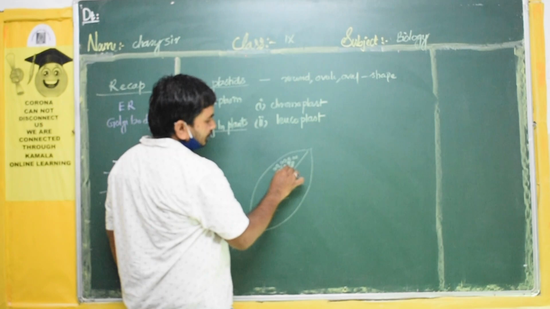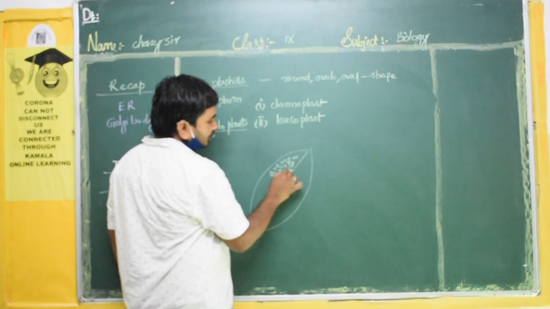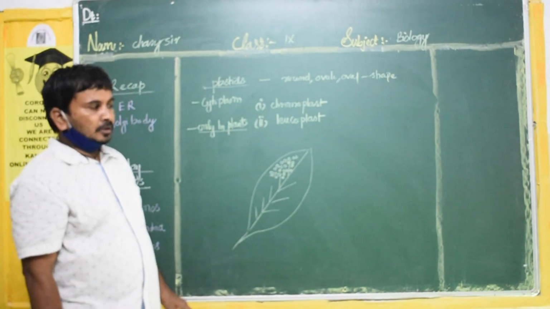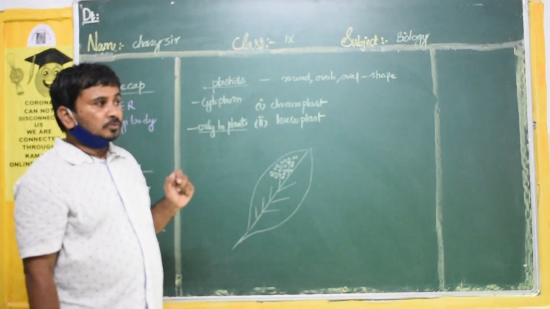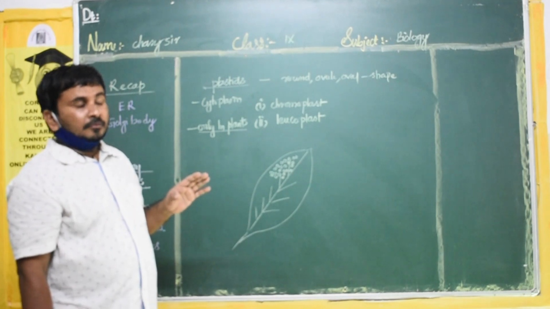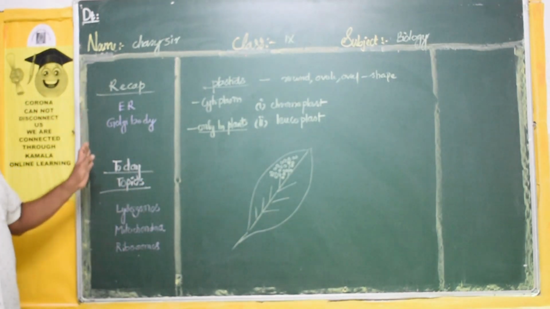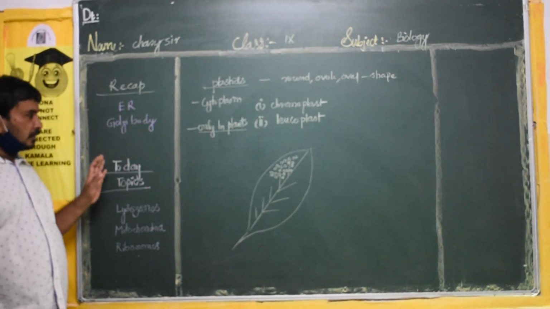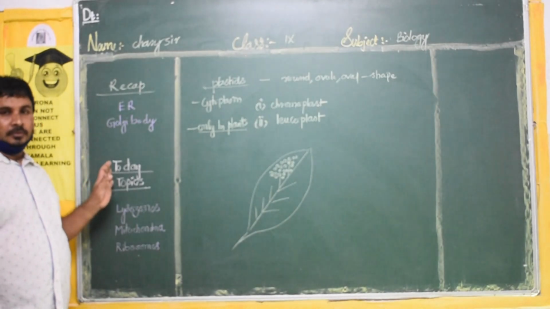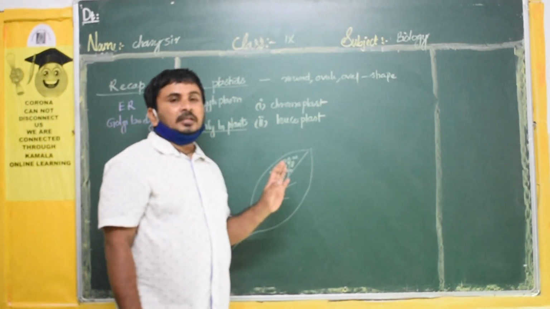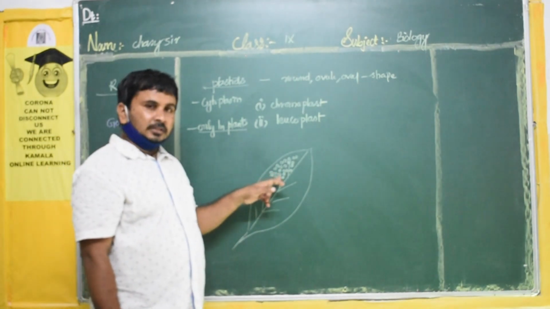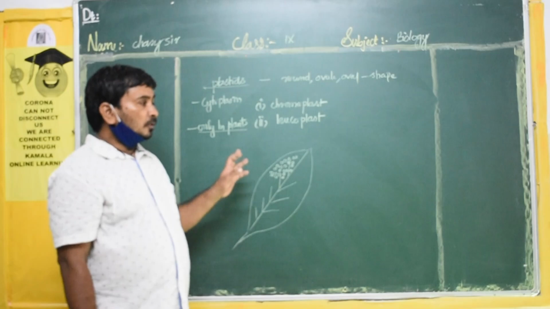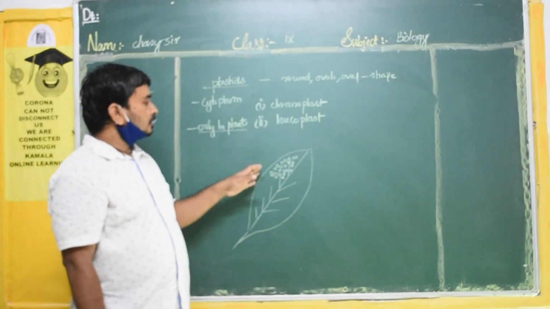We cannot see the cells with the help of our naked eyes. We can see cells with the help of a compound microscope, and with the help of the electron microscope only, we can see these cell organelles. Inside the cell, cytoplasm will be there, nucleus will be there, and the cytoplasm contains these plastids.